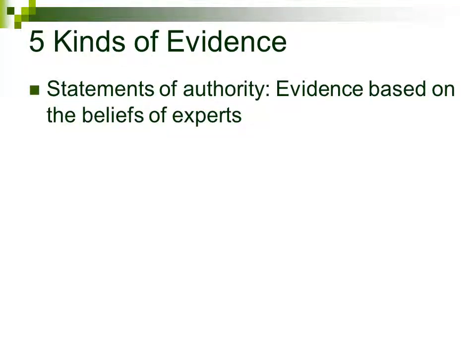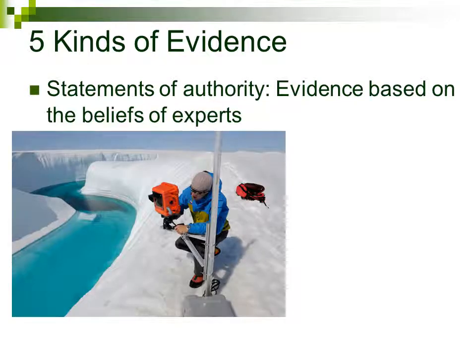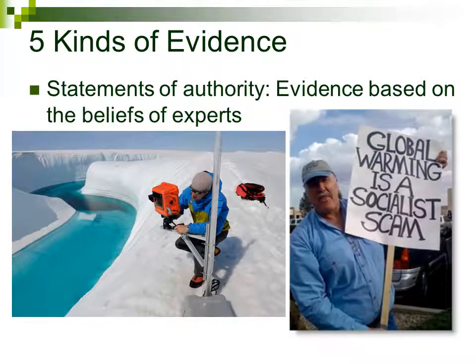The next type of evidence is statements from authority, which is evidence based on the beliefs of experts. The point here is that while we discuss the problems with relying on the beliefs of the average person when we discuss common sense evidence, experts in an area are presumably more likely to have accurate beliefs. When it comes to the claim that climate change is occurring, for instance, we might trust the opinions of climate scientists. And so, if an expert says something is true or not true, we can use that as evidence to accept or reject a claim. That's the basis of statements of authority.